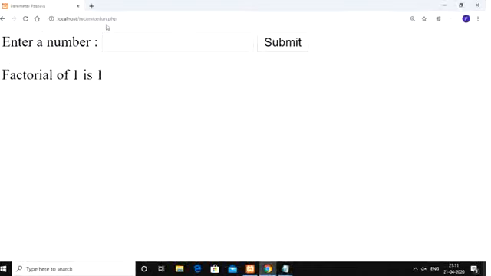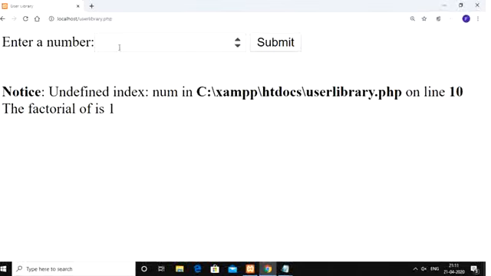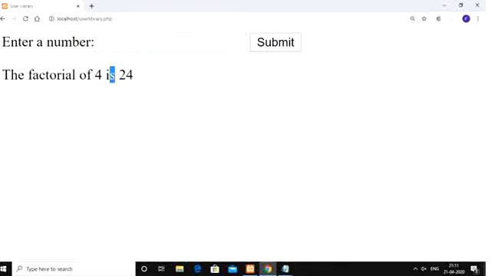Okay, so see the output. From the browser I am giving user library.php. It asks for a number. I am giving 4. It shows the output as factorial of 4 is 24. Then giving 3, it shows the output as 6.